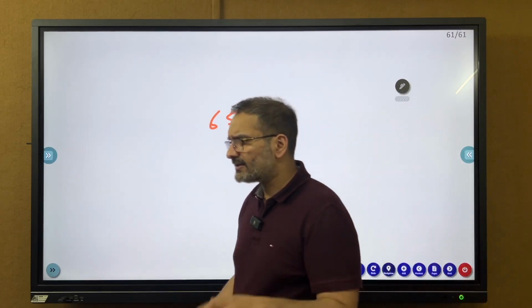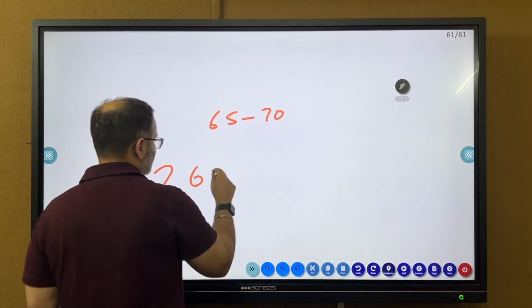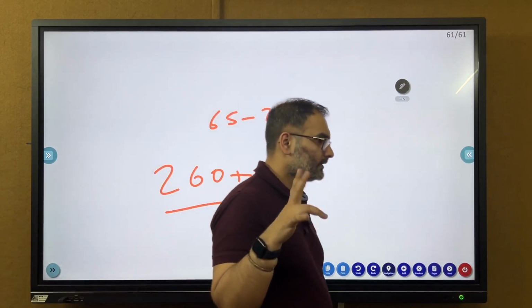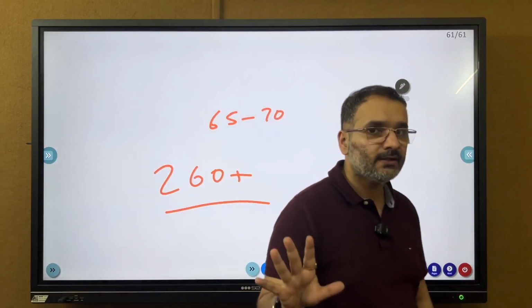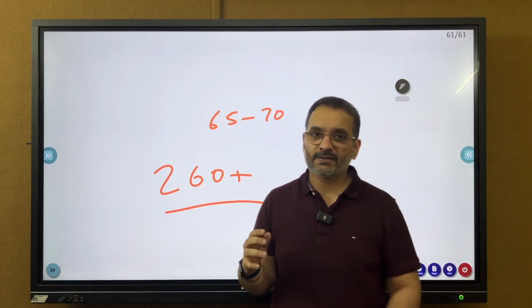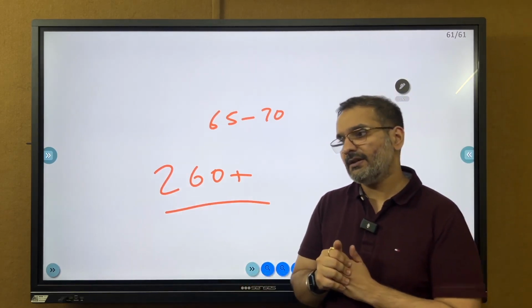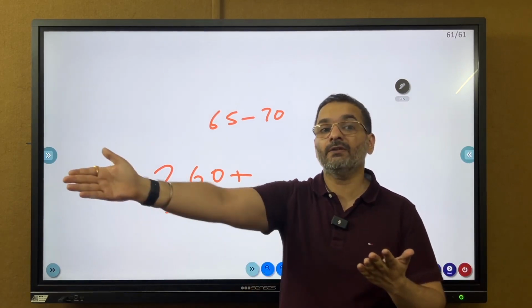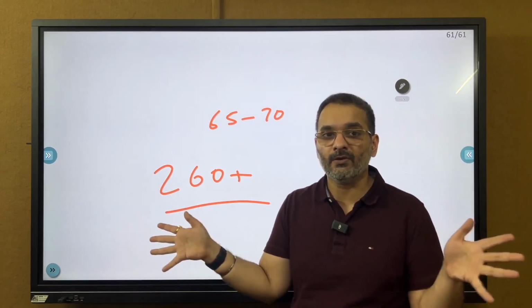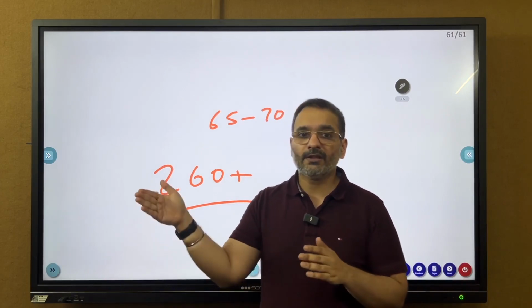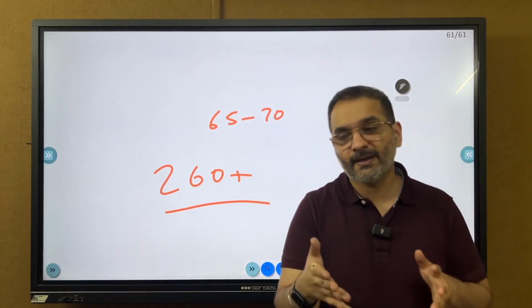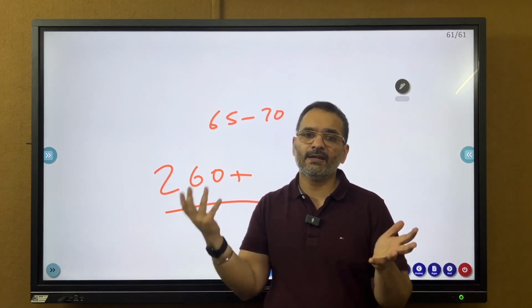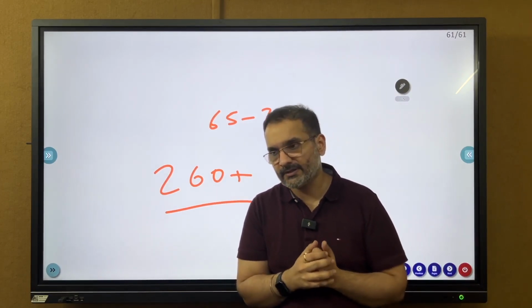Let's add somewhere around, so if you have scored a 260 plus, all right, I won't say that you're safe or anything. I certainly won't say that, because this is a general question paper, and we really don't know who all will be applying to the faculty of law this year, because it's open for all. And earlier there was an entry barrier that law entrance is required, but now there isn't. So this was a standard test of static GK, maths and logical pretty much, and 20 questions of English.